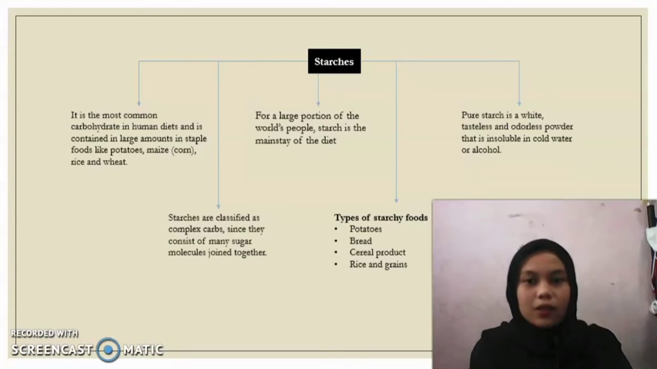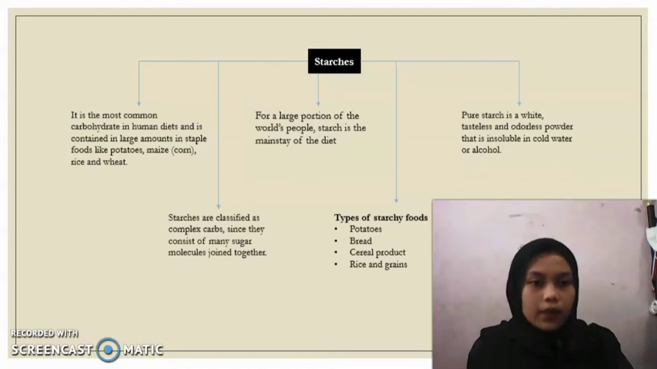Starch is the most common carbohydrate in human diets and is contained in large amounts in staple foods like potatoes, corn, rice, and wheat. Starches are classified as complex carbs since they consist of many sugar molecules joined together. For a large portion of the world's people, starch is the mainstay of the diet.